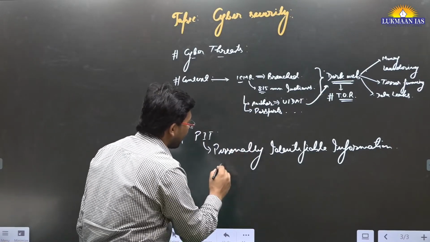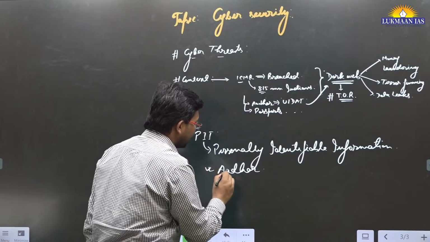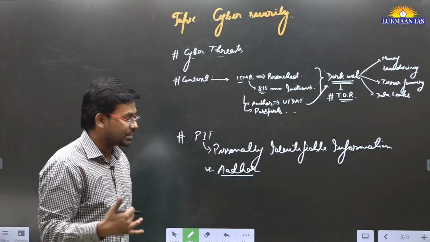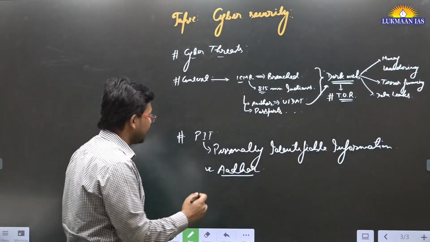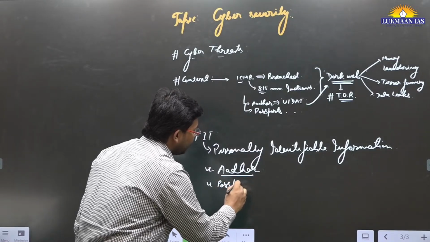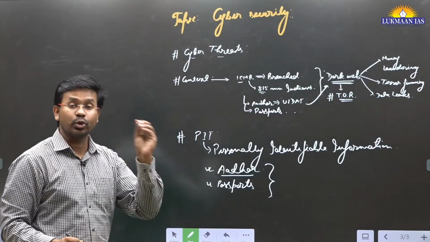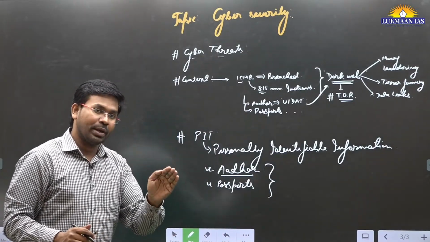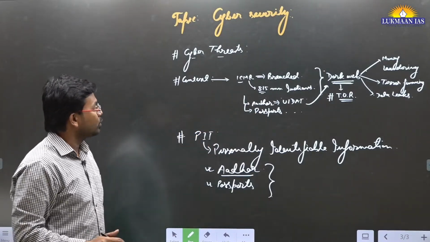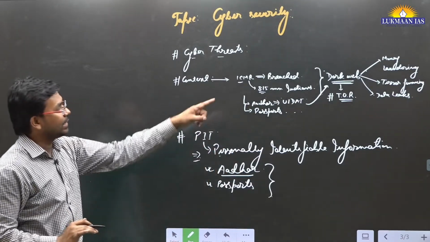It can be an Aadhaar number. Aadhaar has all the biometric data of the person: his photograph, his name, his address, his biometric information. Or maybe a passport. These are personally identifiable information. It can also be information which, when added with some other information, may help in identifying a person. So this personally identifiable information has been leaked in the dark web.